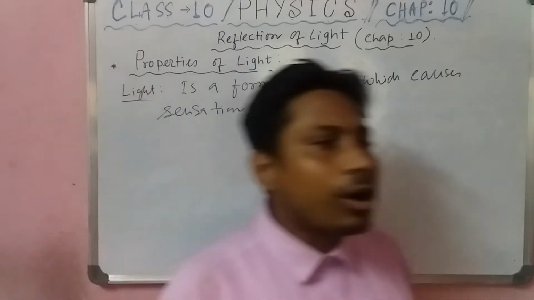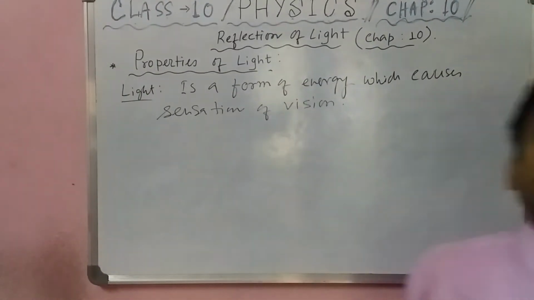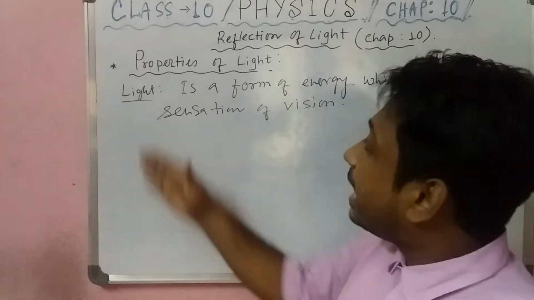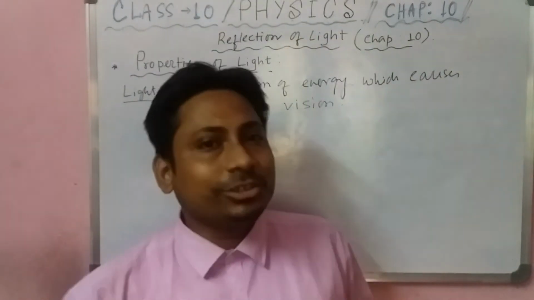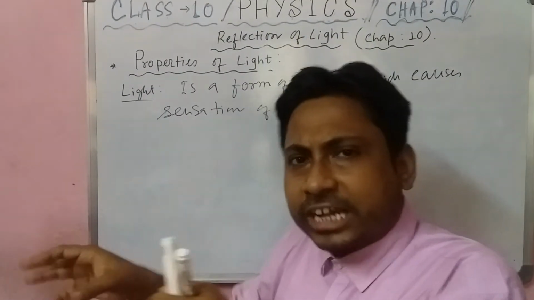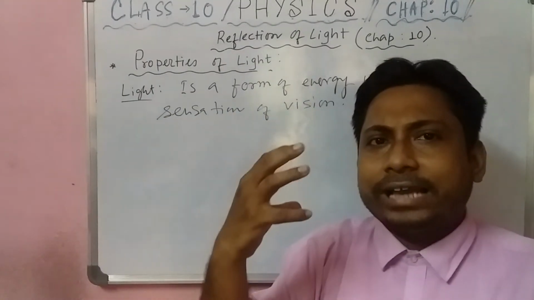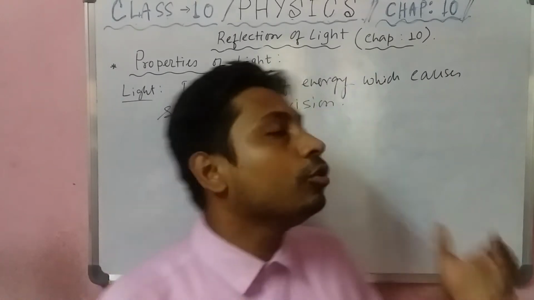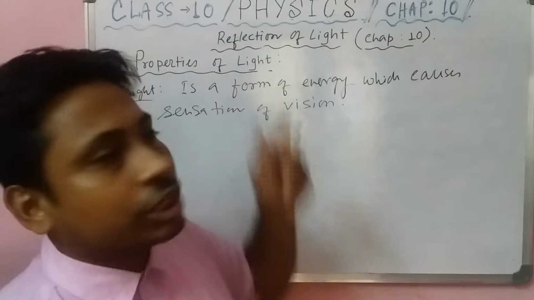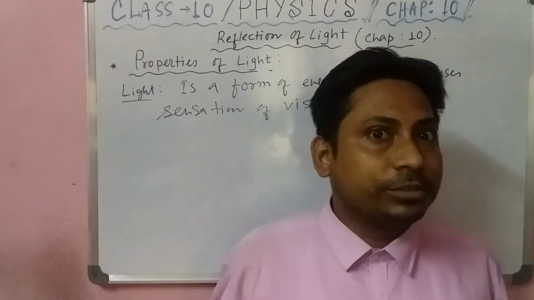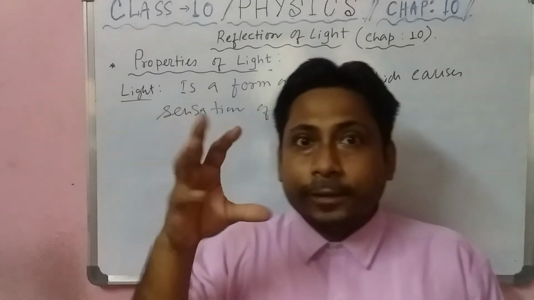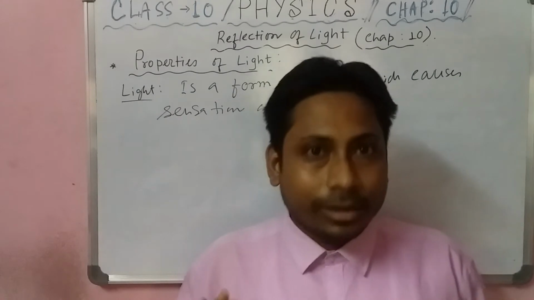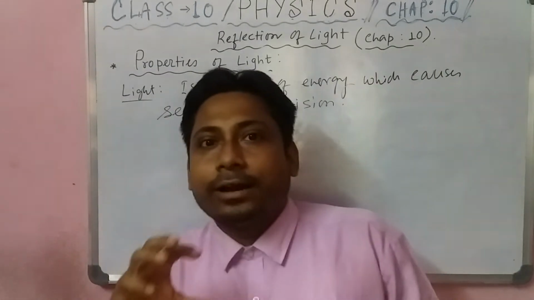And how can we see the object, student? Please pause the video and write it down. How can we see the object? Because of light, and better you can say reflection of light. Light falls on any object and reflects back to our eyes, so we can see the object properly. We are using this property, reflection of light. Without reflection we can't see any object. Am I right? Suppose light comes to my face and is reflected back to the camera, that's why you can see me. That's why I can make the video.